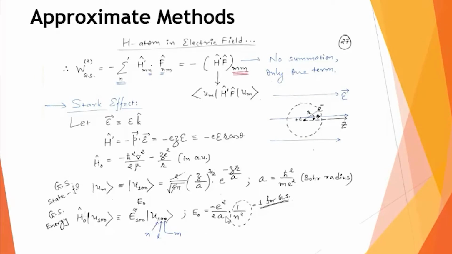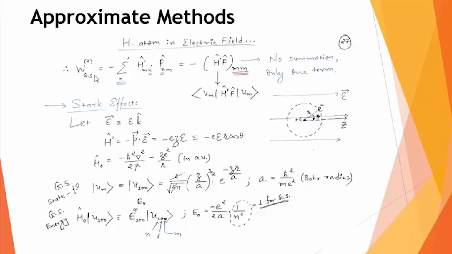If you recollect your 12th standard, the ground state energy can be calculated by this equation, where you substitute n equals 1 because it is the ground state. Small a is again the Bohr radius. So I know the ground state and the ground state energy of the hydrogen atom, with which I now start calculating this W2.